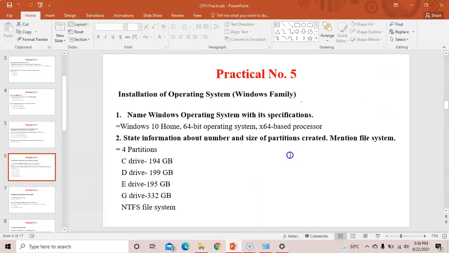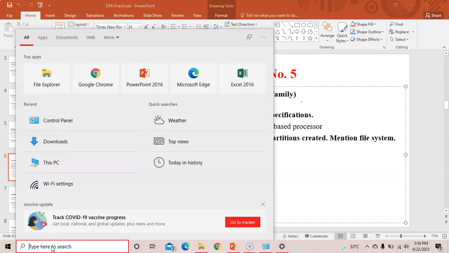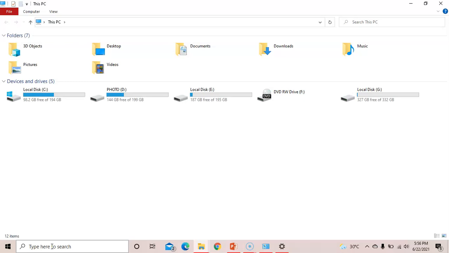Now the next is state information about the number and size partition created, and mention a file system also. So how many partitions you have created of hard disk? Hard disk, we are dividing a hard disk into partitions, right? So how to see this? Go to this PC. Many of you have my computer also. So these are the partitions, local disk C, D, E and G. These are the partitions of hard disks.